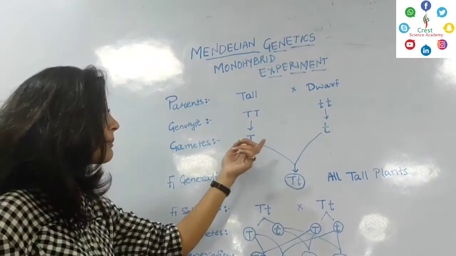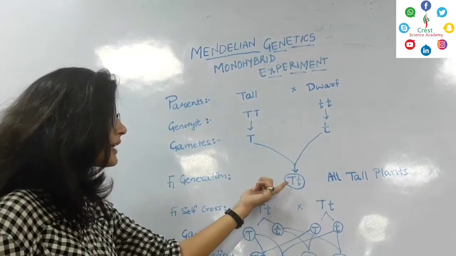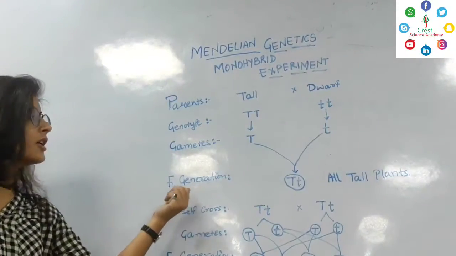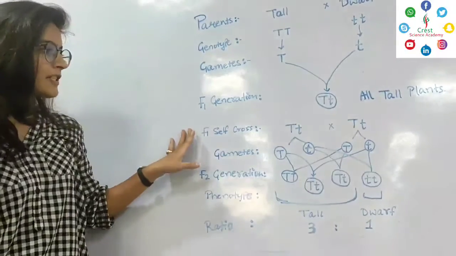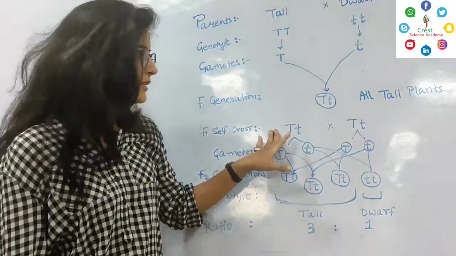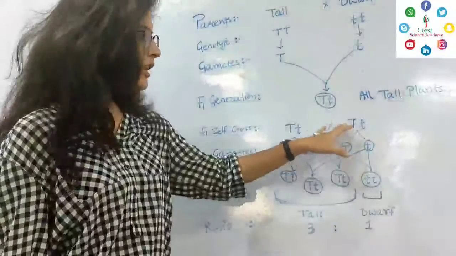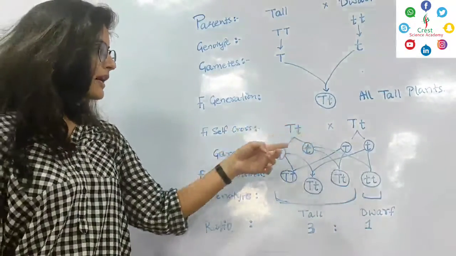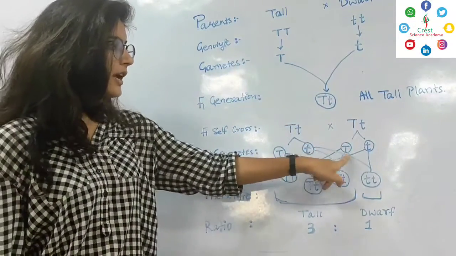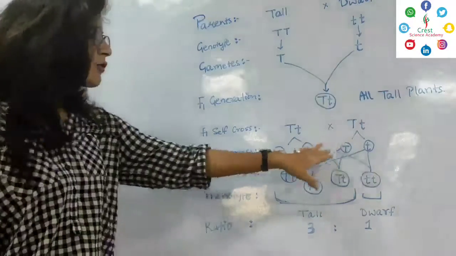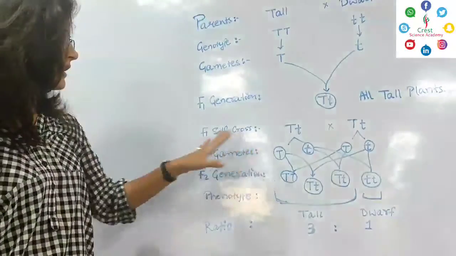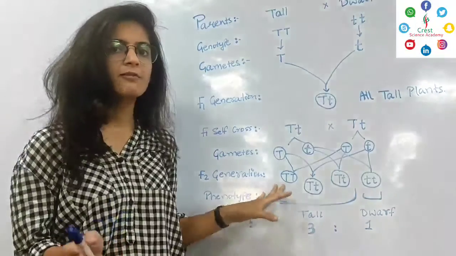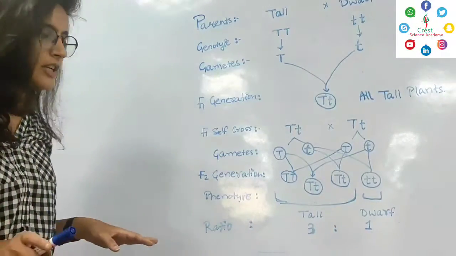Fusion of the two gametes resulted in the capital T small t genotype in the F1 generation. The F1 self-cross had capital T small t and capital T small t as the parents. The gametes produced by these two plants were capital T, small t, capital T, small t. The fusion of these different kinds of gametes in the F2 generation resulted in 4 different types of plants, which were genetically different from each other.